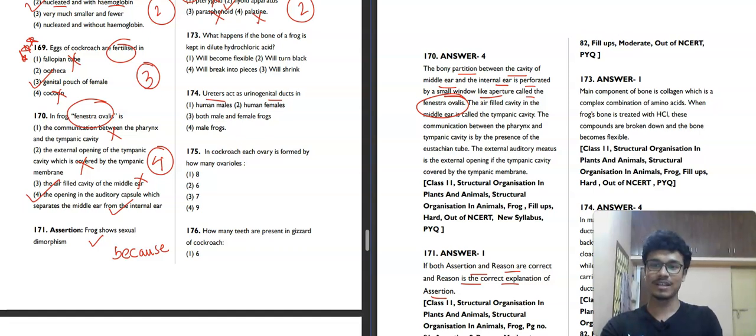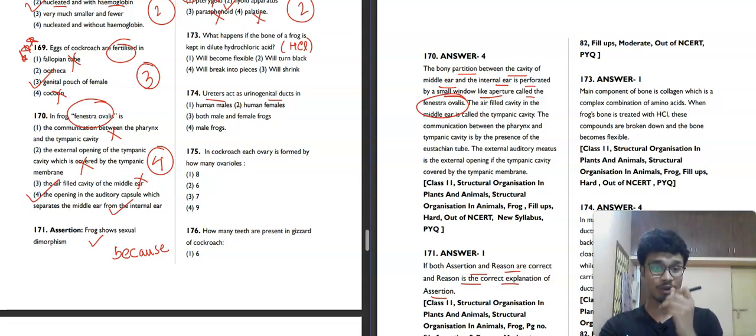173, it is saying what happens if the bone of a frog is kept in dilute hydrochloric acid, that means HCl, one of the strongest acids. So it will become flexible, it will turn black, it will break into pieces, it will shrink. Just think, suppose this is a bone of a frog, it's a bit long, frogs are small. So what is the main component of the bone?